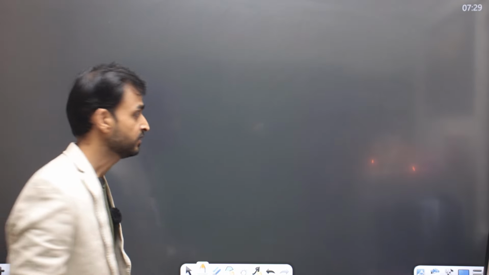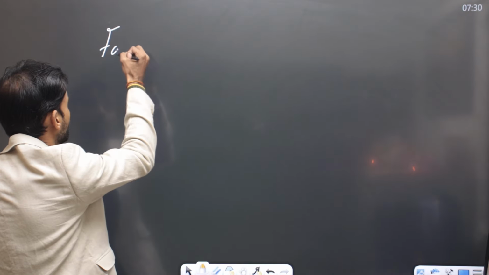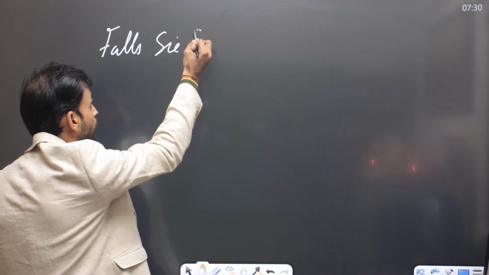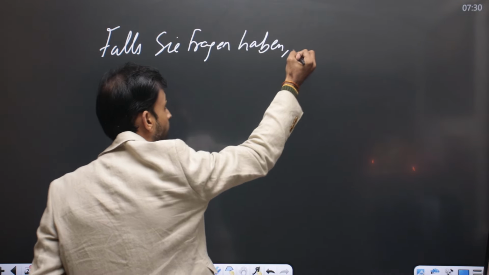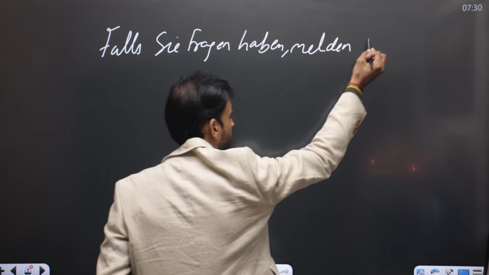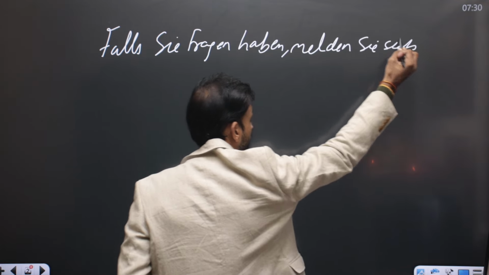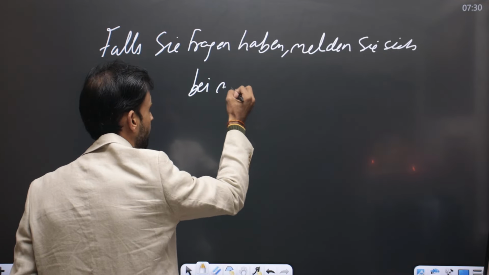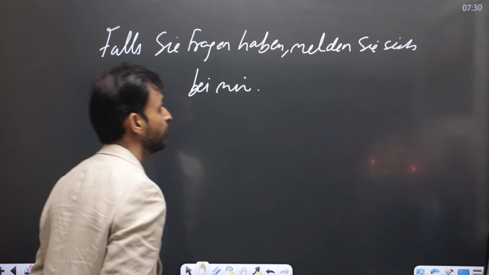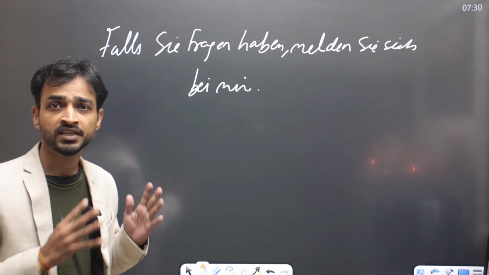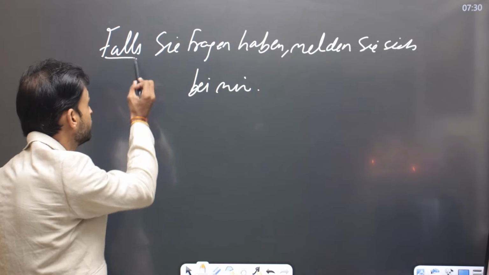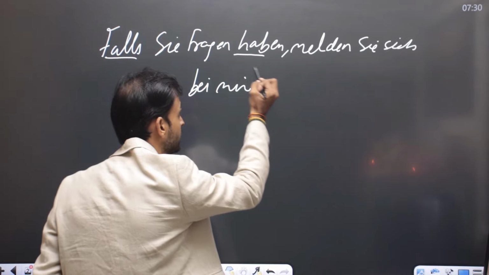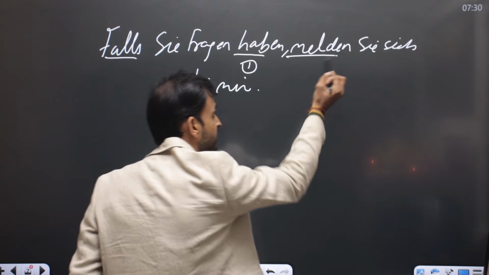We'll see with the help of examples how we can use them in a sentence. Let's see the first sentence. Falls Sie Fragen haben, melden Sie sich bei mir. In case you have questions, report to me. Falls means in case and the verb position is last. This is the first verb, comma, and then the second verb.